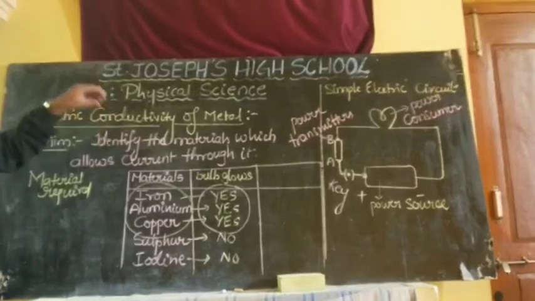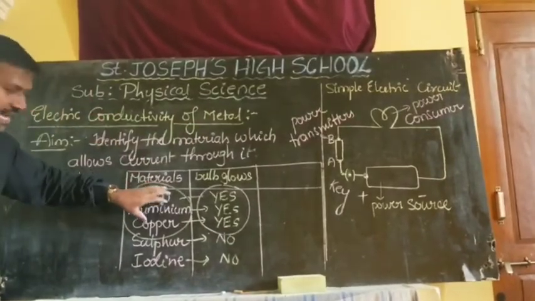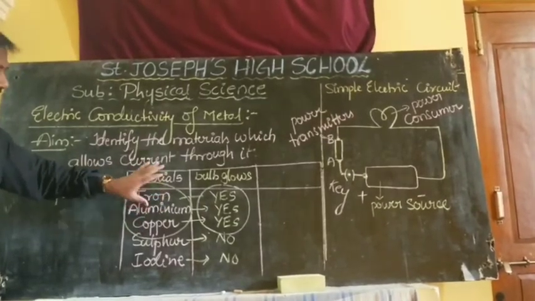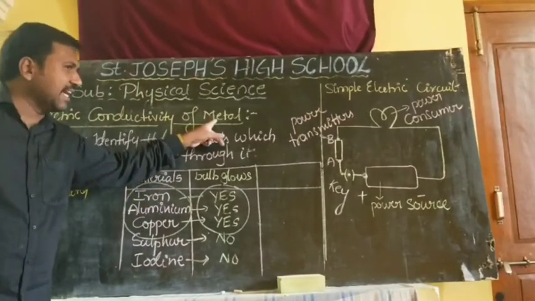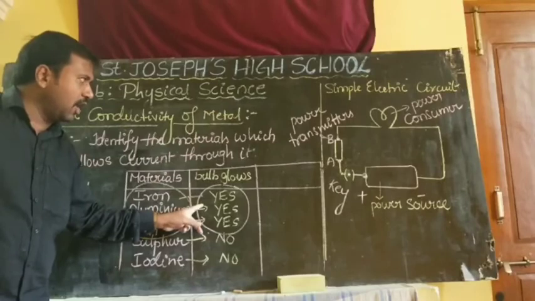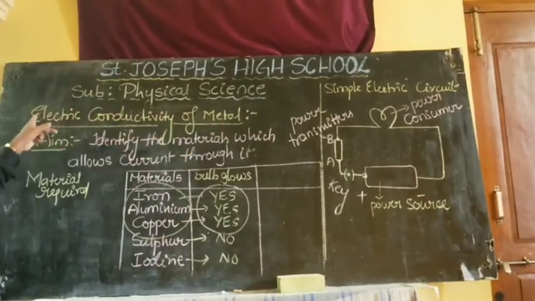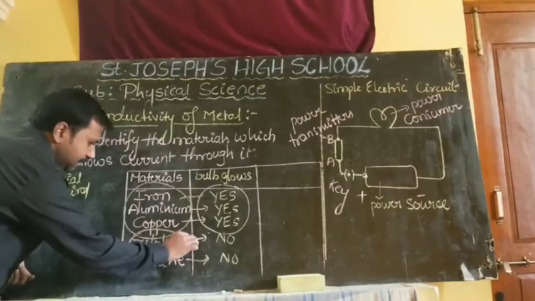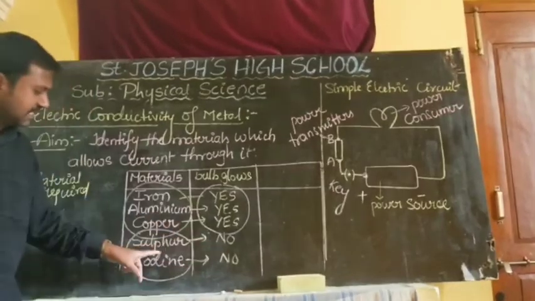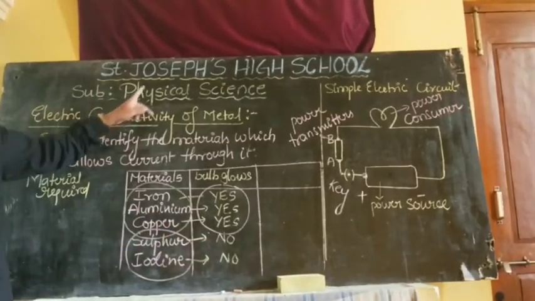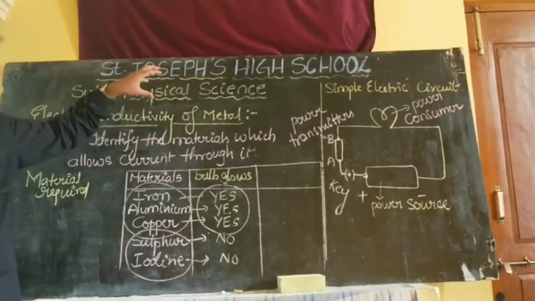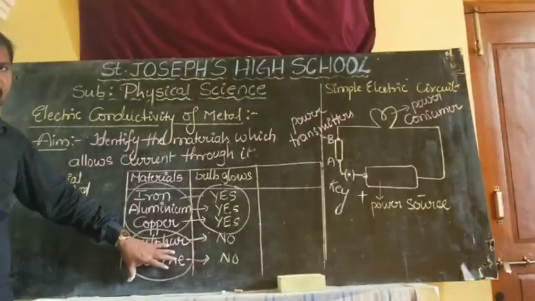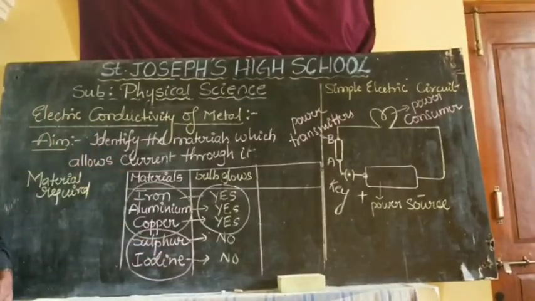What is meant by conductor? The materials which allow the current to pass through them are called electric conductors. So are metals good conductors or bad conductors? What we learned up to now: metals are good conductors of electricity. Sulfur and iodine are non-metals. With these the bulb is not glowing. That means these are bad conductors of electricity. So the final conclusion: metals are good conductors of electricity, and non-metals are bad conductors of electricity.